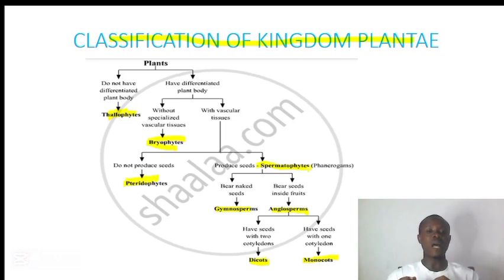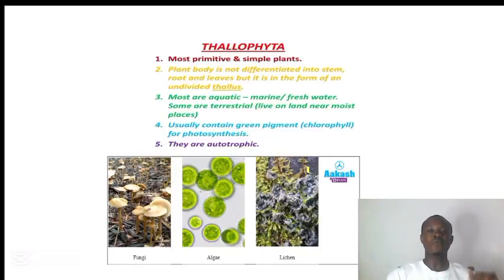The organisms are what we call the thallophyte, the bryophyte, the pteridophyte, and the spermatophyte. When they ask you about their division, you call them Thallophyta, Bryophyta, Pteridophyta, Spermatophyta. Who they are fighting is not my concern. So let's go to the next one.